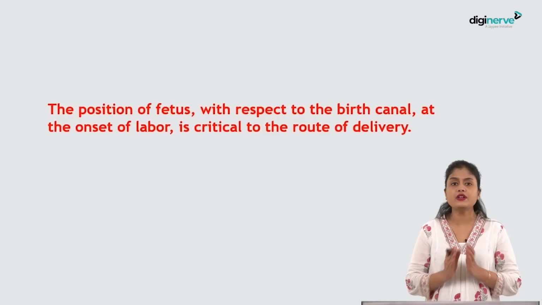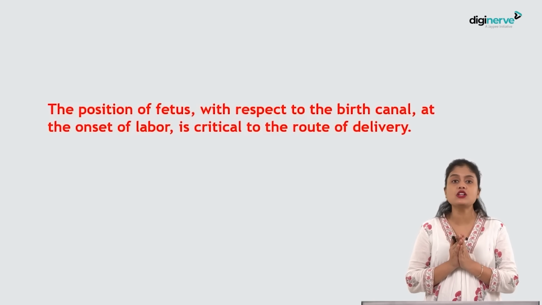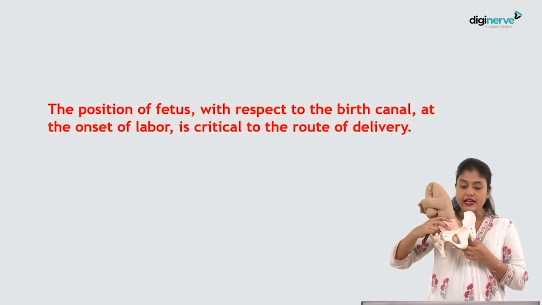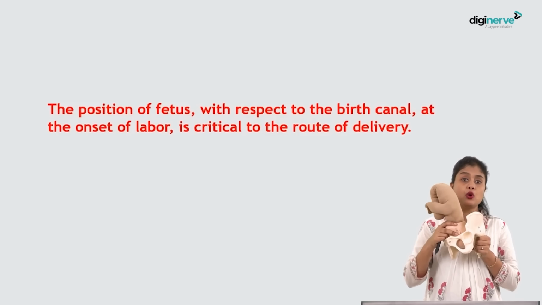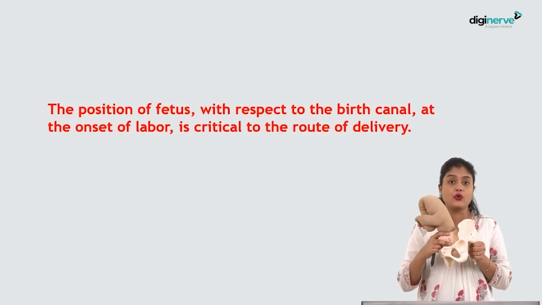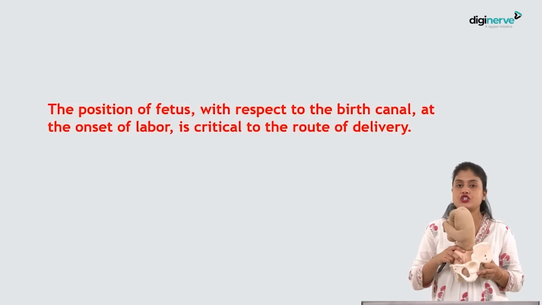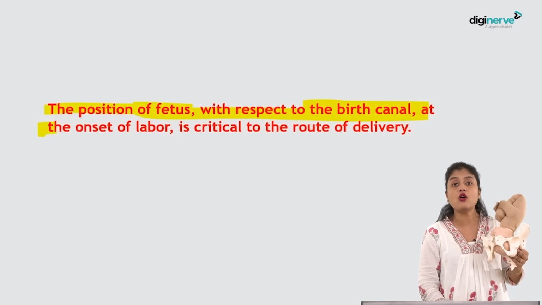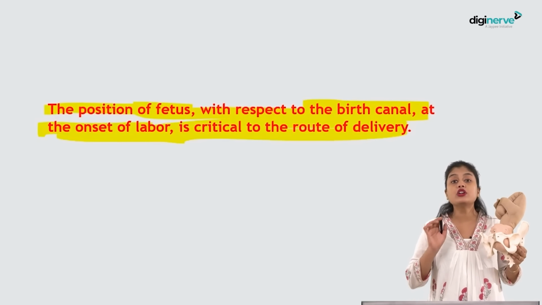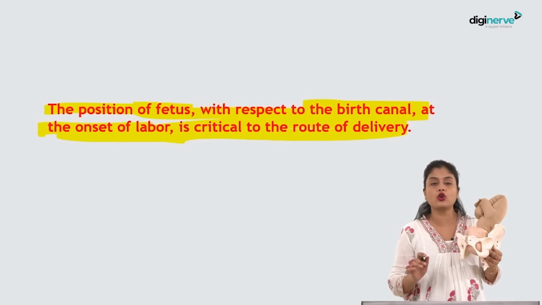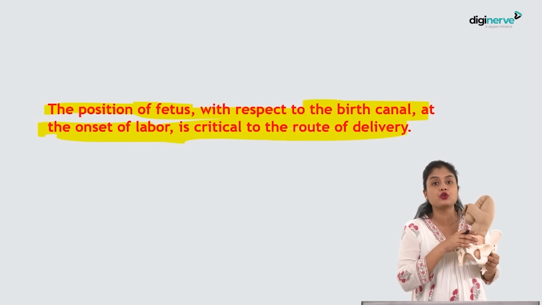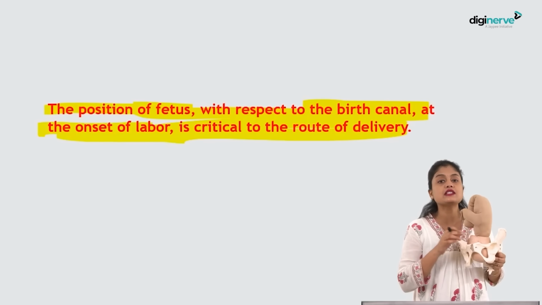So now let us move ahead with the malposition. Of all which we told, occipito-posterior is the commonest malposition, isn't it? Here vertex only is the presenting part, but it is malposition because the occiput is posterior. This will not progress normally as we expect. So this becomes a malposition. That is why remember, position of the fetus with respect to the birth canal at the onset of labor is critical to decide whether she will have vaginal delivery or not, and whether you can anticipate complications in case of malpositions. So, knowing the position of the fetus is very important.